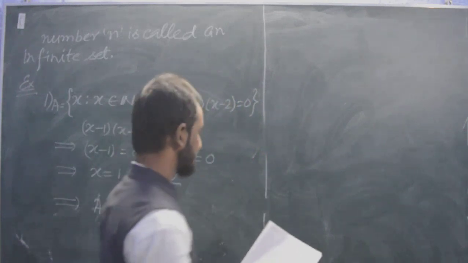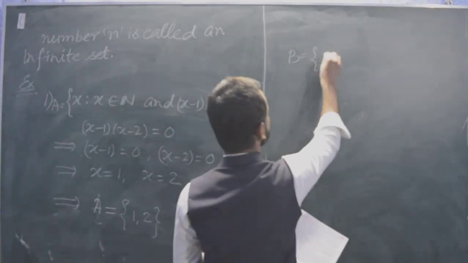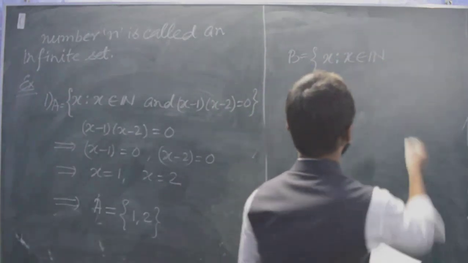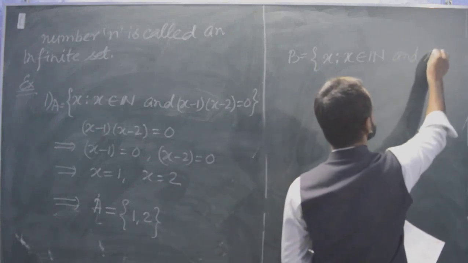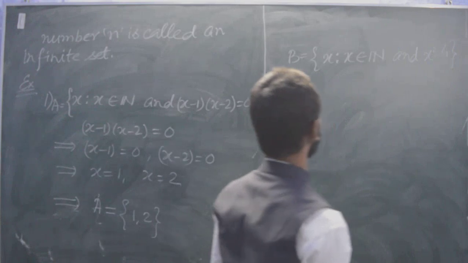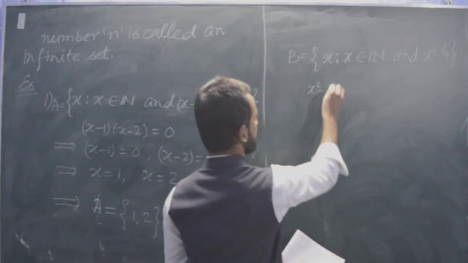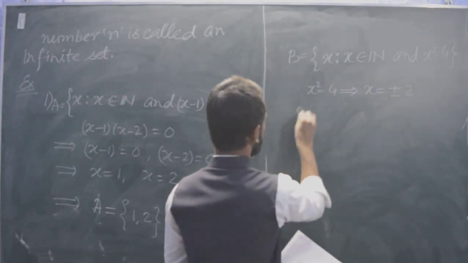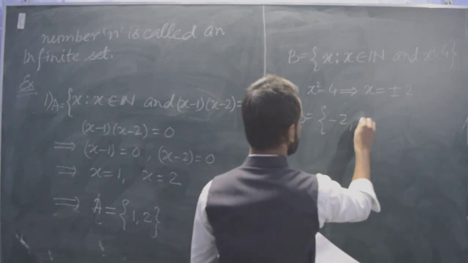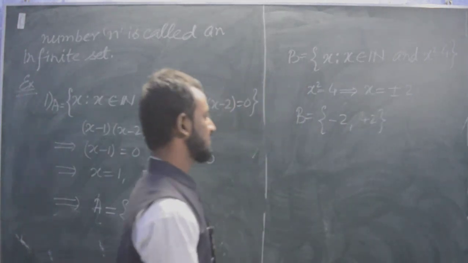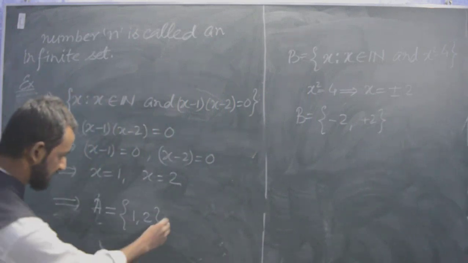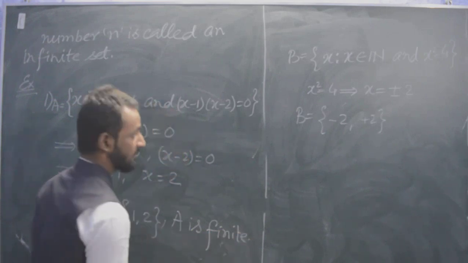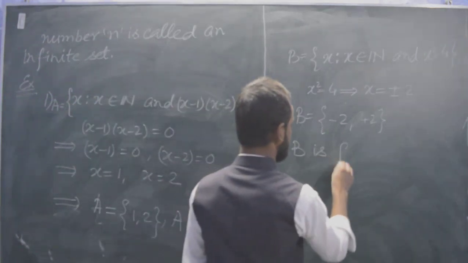Another example we can take: if I say B equal to x such that x belongs to N and x square equal to 4. Here x square equal to 4 will give us x equal to plus minus 2. So we will get B equal to minus 2, plus 2. So we got two elements, so B is also a finite set. So here A is finite, and here also B is finite.